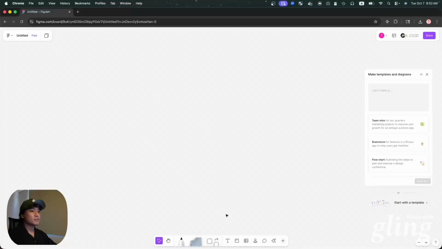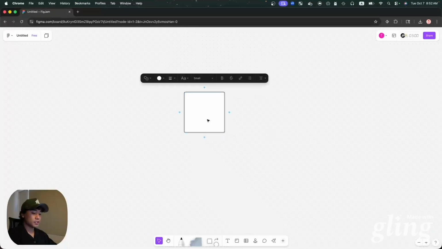Alright, so here I have a Figma board. I'm going to have a front-end client, and I'm probably going to be using React for this. So I'm going to write here React. I'm going to use Tailwind CSS. Tailwind, I don't really have too much experience with building, but I know whenever I ask AI what tools to use to create whatever I'm making, it usually suggests Tailwind CSS. So that's what I usually go with. And the reason why you want to use what the AI is already familiar with.